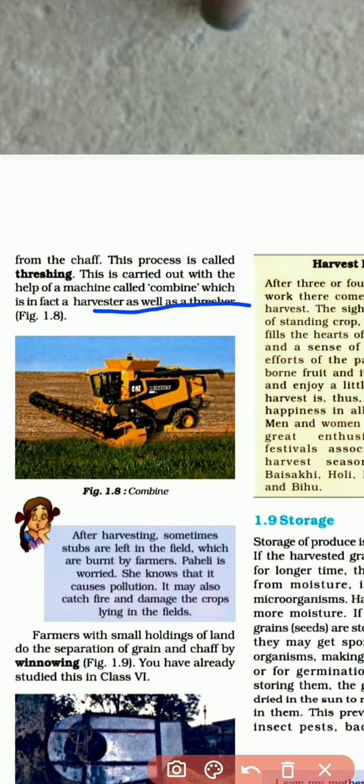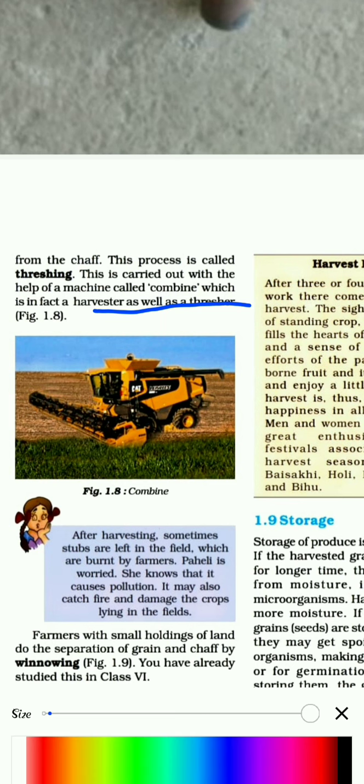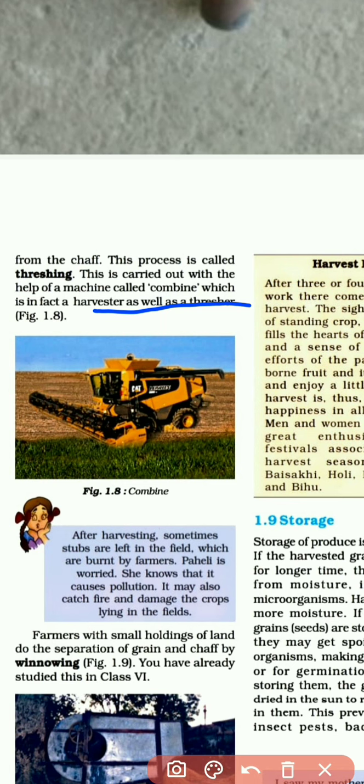sometimes stubs are left in the field which are burned by farmers. Paheli is worried. She knows that it causes pollution. It may also catch fire and damage the crops lying in the fields. So sometimes, while harvesting, the remains of the crops are left in the fields. Then the farmers sometimes burn this.